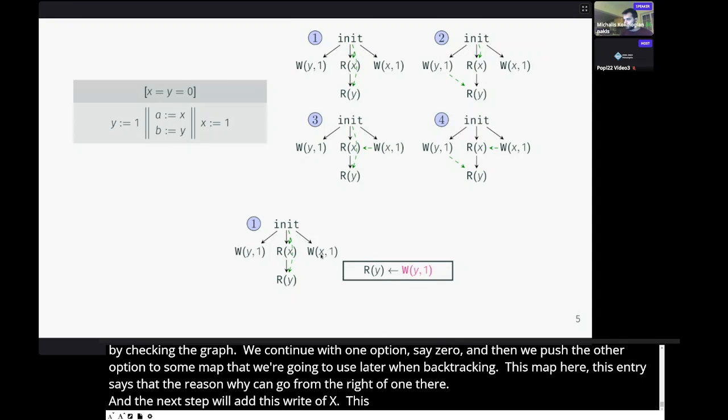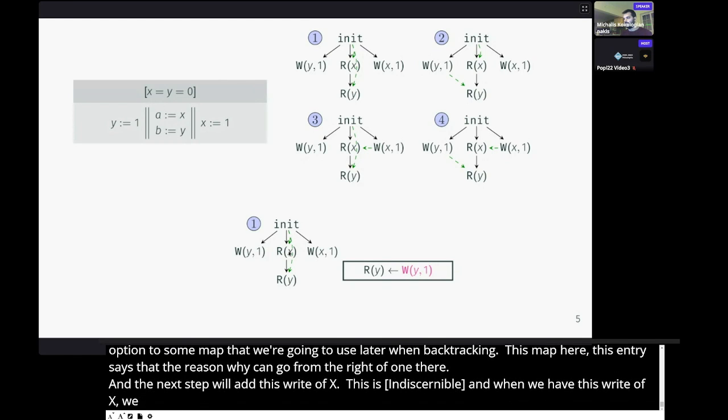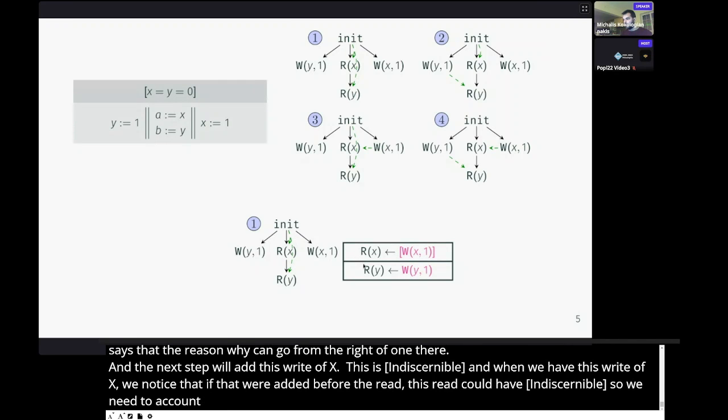And when we add this read of X, this write of X here, sorry, we notice that if this were added before the read, this read could have read from it. So we need to account for that. And we add another entry in our map that we're going to use when backtracking that says that the read of X can also read from this write of X.